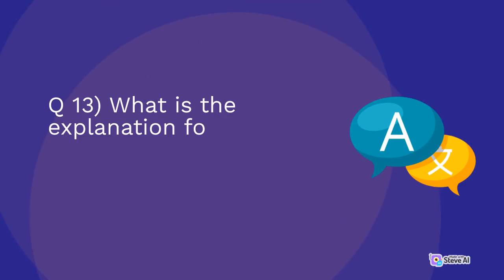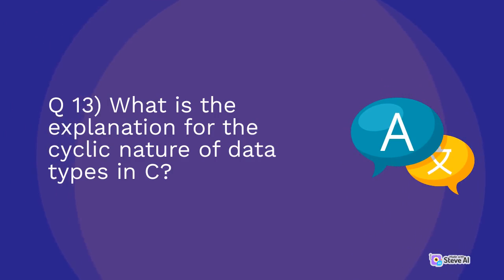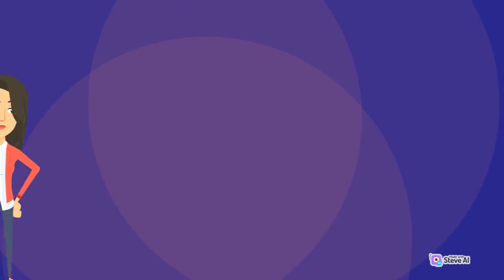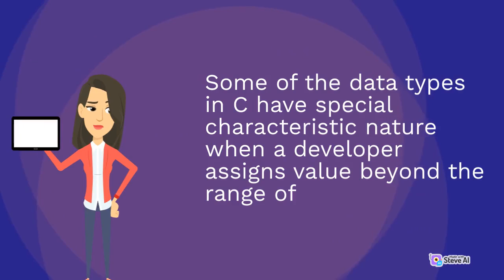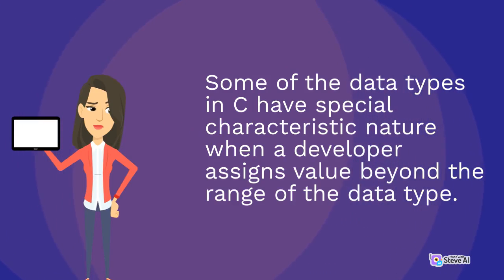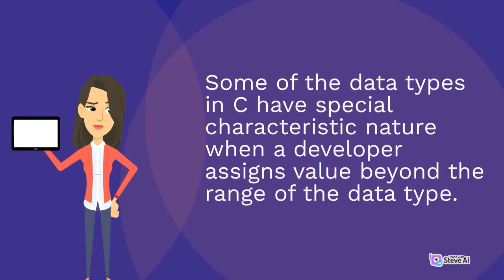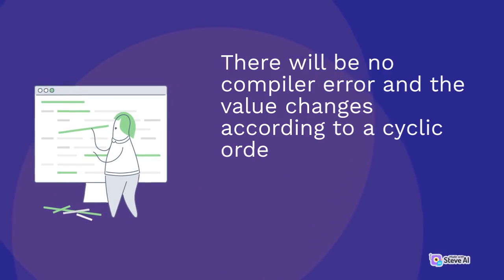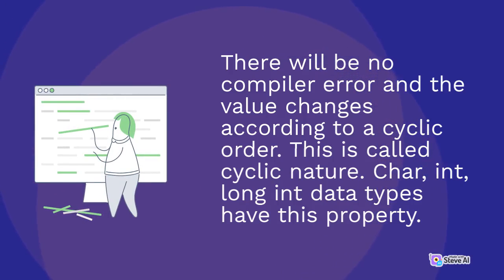Q13. What is the explanation for the cyclic nature of data types in C? Some of the data types in C have a special characteristic: when a developer assigns a value beyond the range of the data type, there will be no compiler error and the value changes according to a cyclic order. This is called cyclic nature. Char, int, and long int data types have this property.